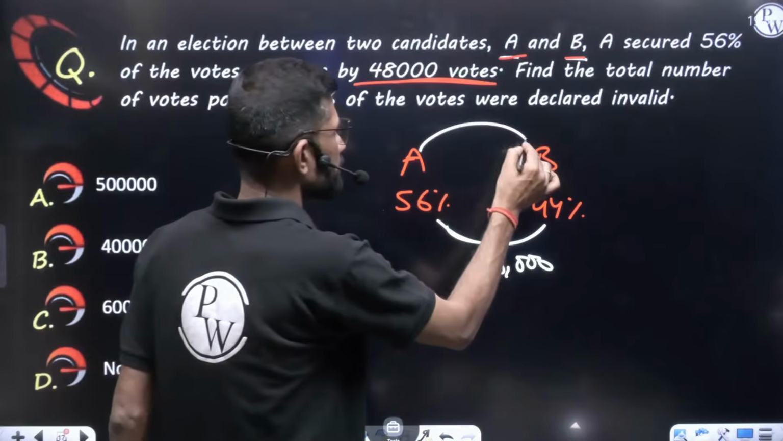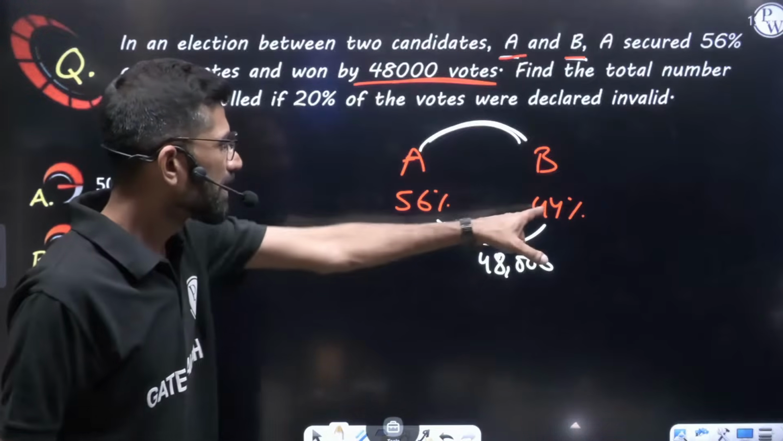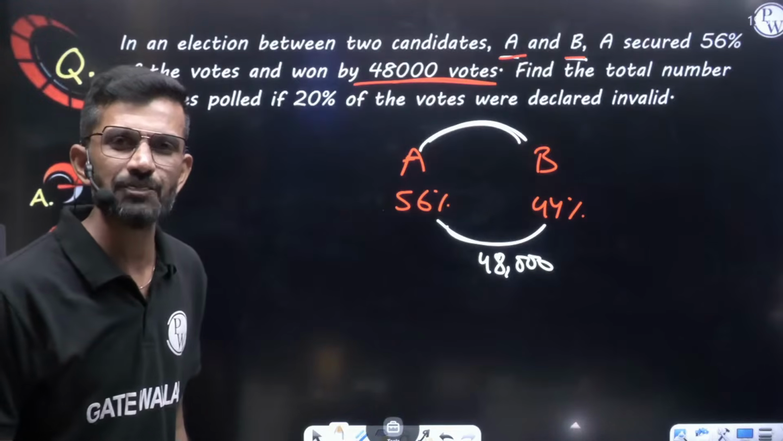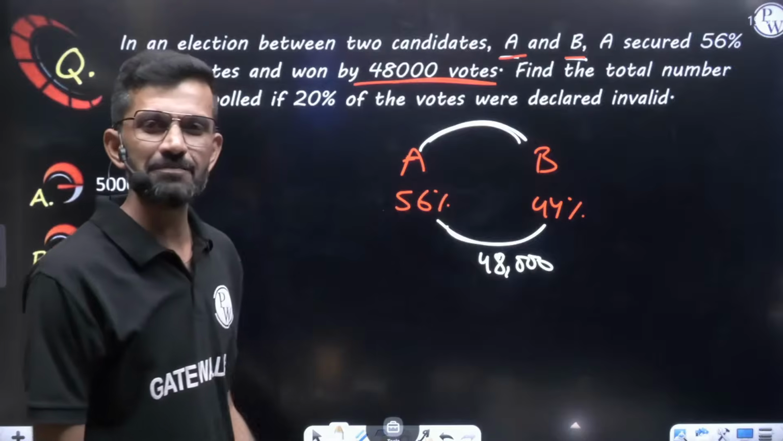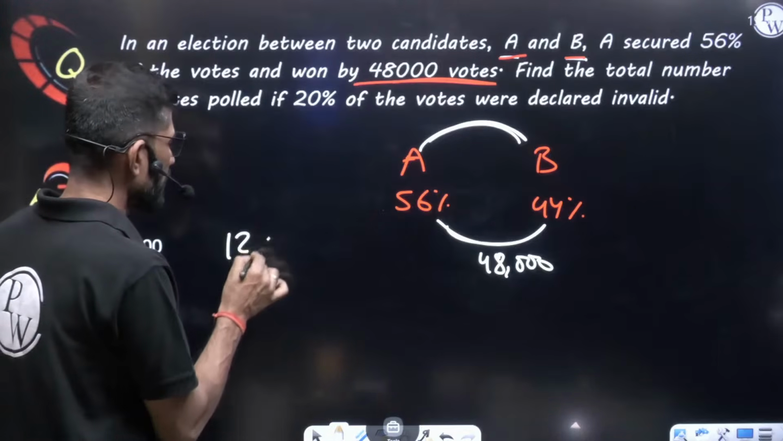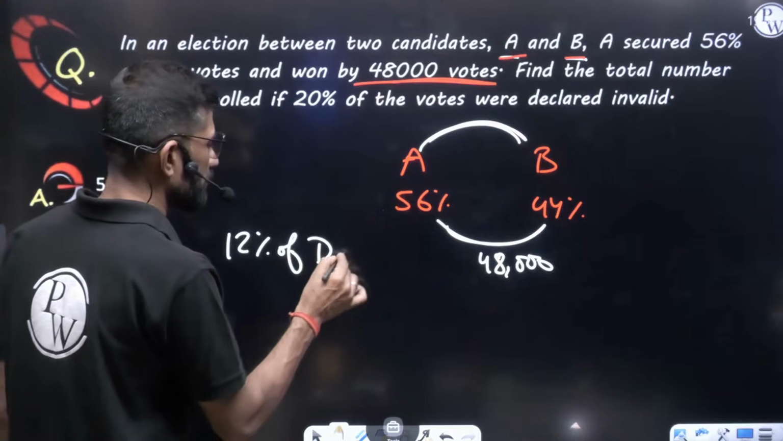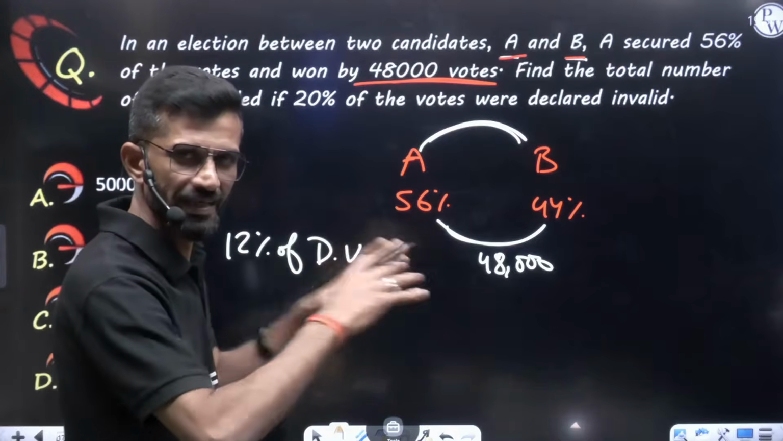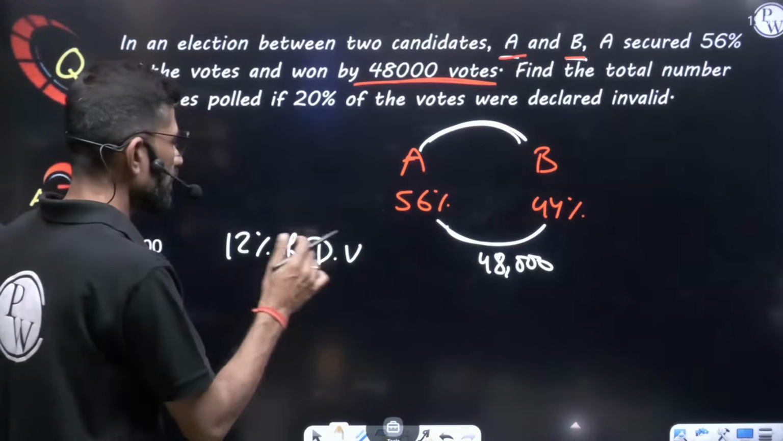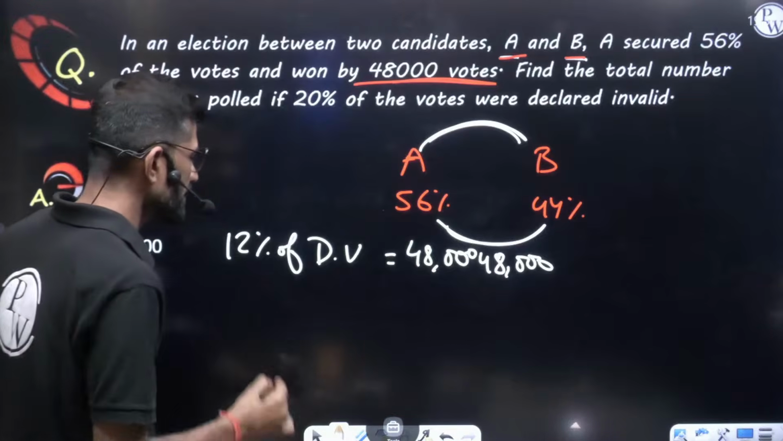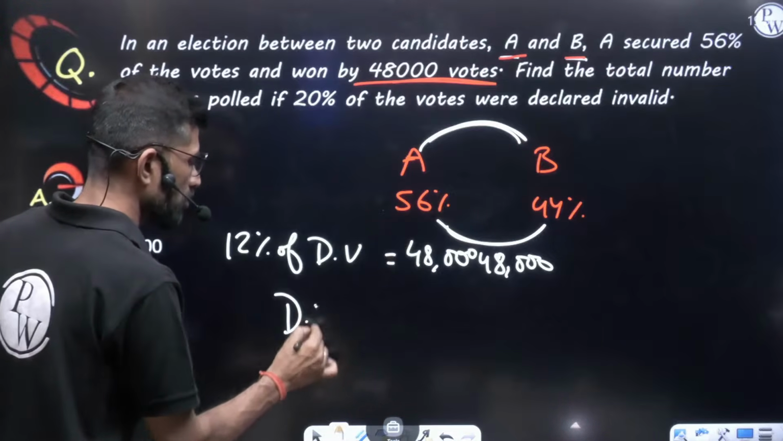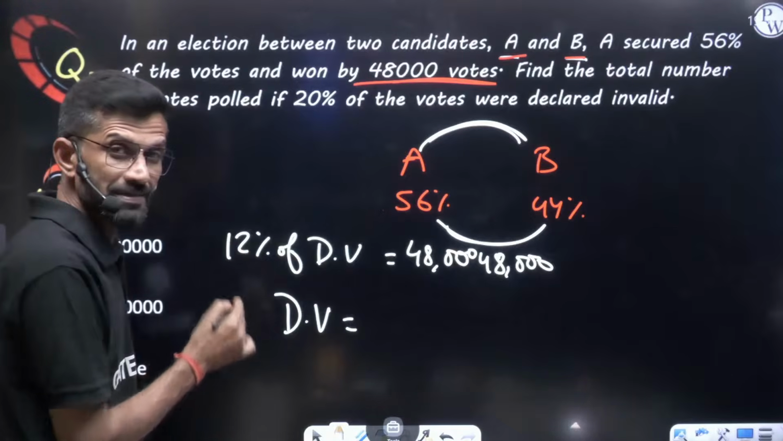Difference in percentage, if you see. This is 44%, this is 56%. How much difference is there? If I am not wrong, 44 plus 12 becomes 56. So I can say 12% of the distributed votes, means whatever votes were distributed to both of them, 12% of the distributed vote is 48,000. So what is the total number of distributed votes? 12% means 12 by 100.